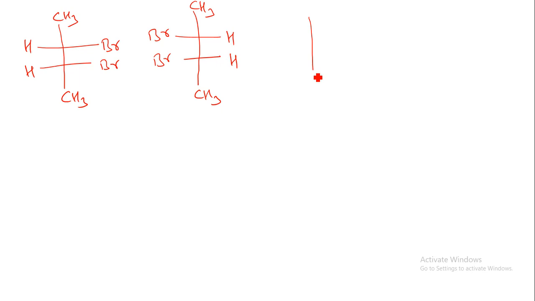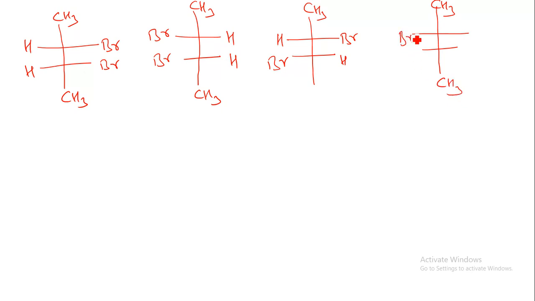Next one, CH3, and I can put H and Br crossed, so H and Br are on opposite sides, that is another possibility. And the last one, CH3, Br from this side, H from this side, H from this side, Br from this side. I can number them 1, 2, 3 and 4.